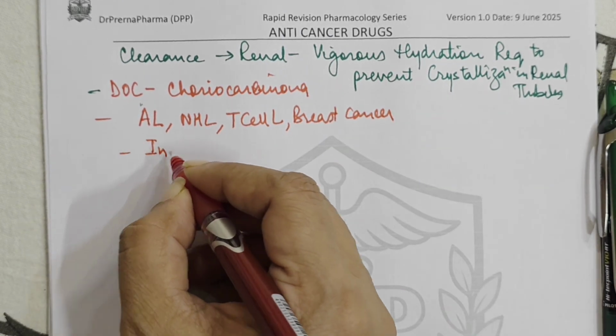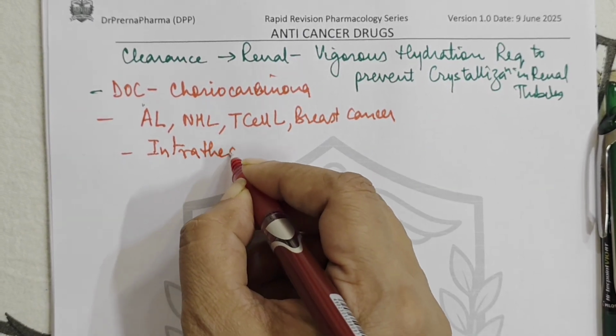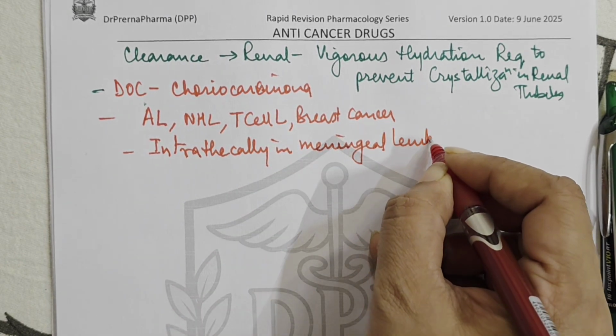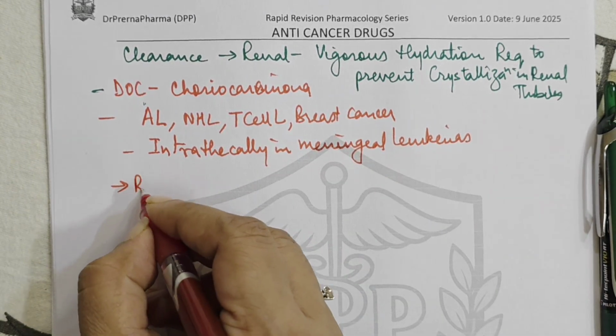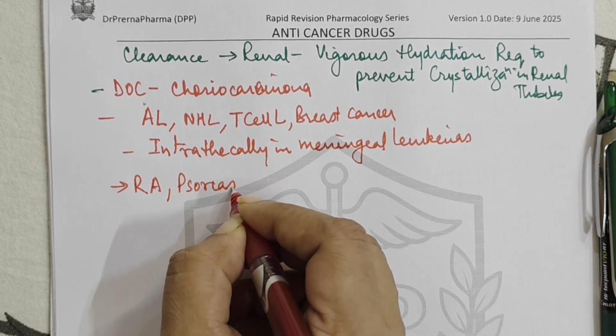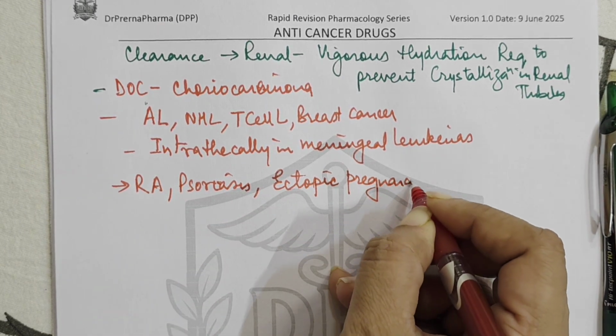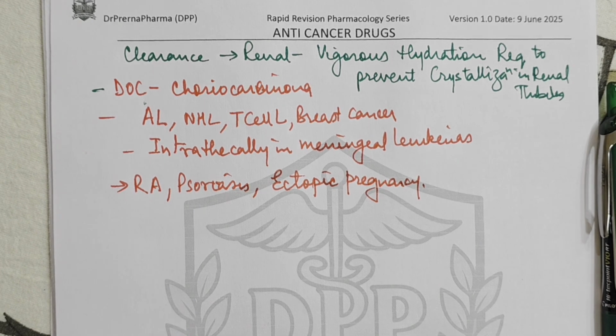It can also be given intrathecally in meningeal leukemias, right? Then apart from that, it is also used in rheumatoid arthritis, then psoriasis, and also used in ectopic pregnancy. Okay, so these are the various uses of methotrexate.